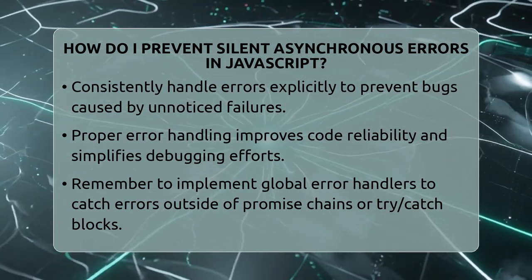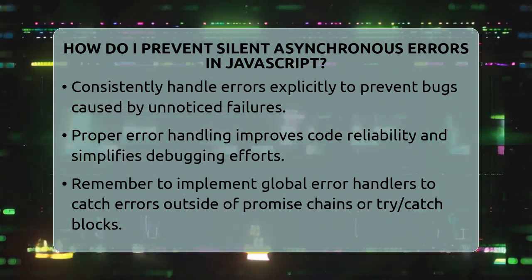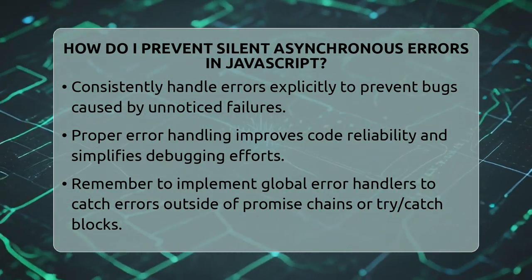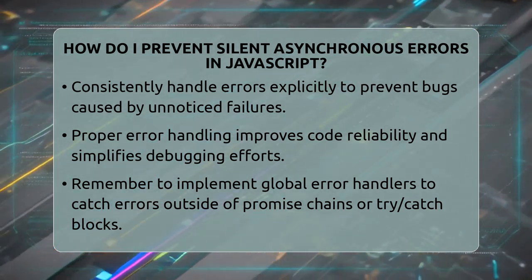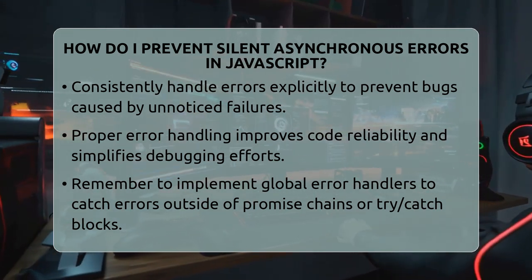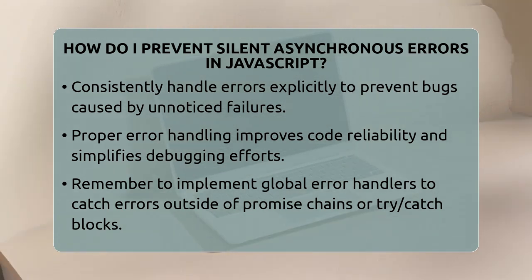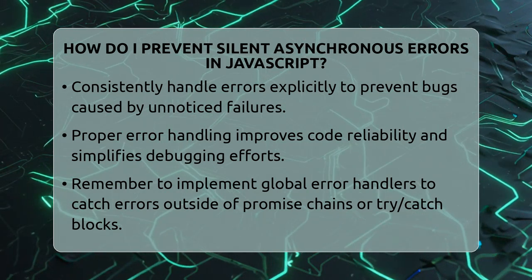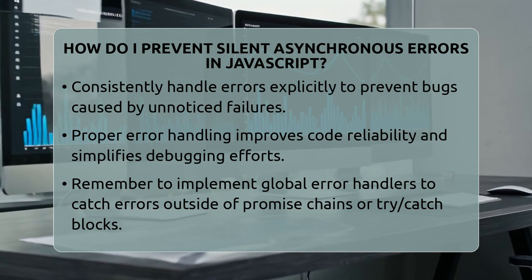In short, always handle errors explicitly in your asynchronous code. Use catch methods, try and catch blocks, and global error handlers. Avoid common pitfalls like neglecting to catch errors in callbacks or using await inside forEach. Use the right looping patterns for asynchronous operations. And consider Promise.allSettled when managing multiple promises. Following these practices makes your code more reliable and easier to maintain, preventing those sneaky silent errors from causing chaos.